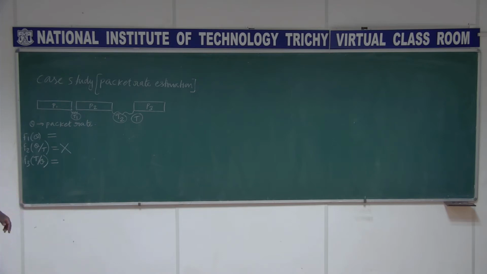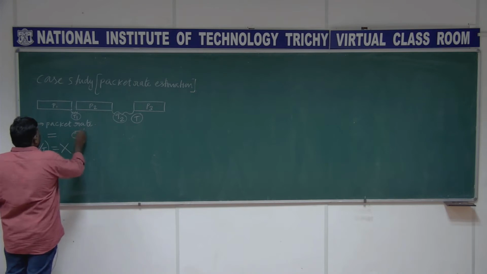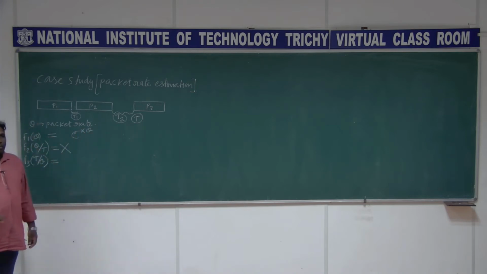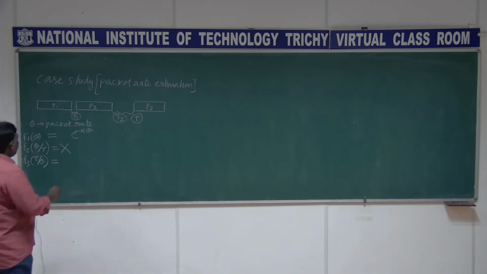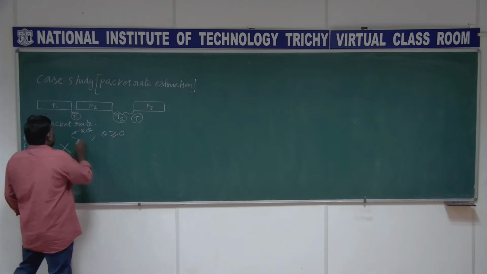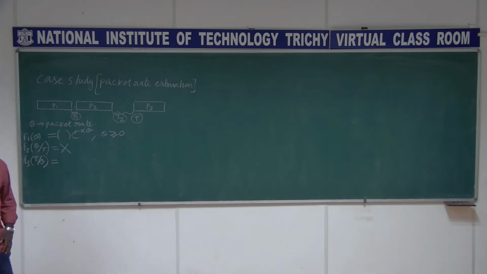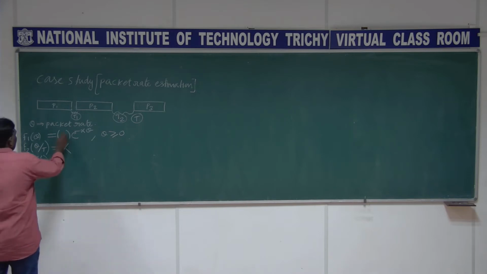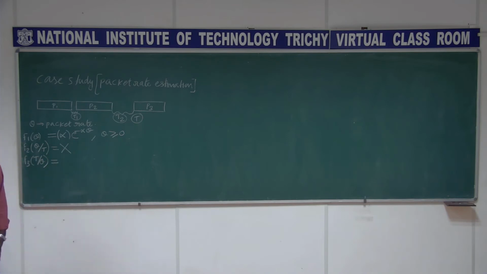So you have e power minus alpha theta, where theta is greater than or equal to 0, and we need a constant here to make the area under the curve 1. What is that constant? Alpha, isn't it? So alpha into e power minus alpha theta. If we take the integral from 0 to infinity, you get 1. So this is modeled as exponentially distributed, described by the parameter alpha.